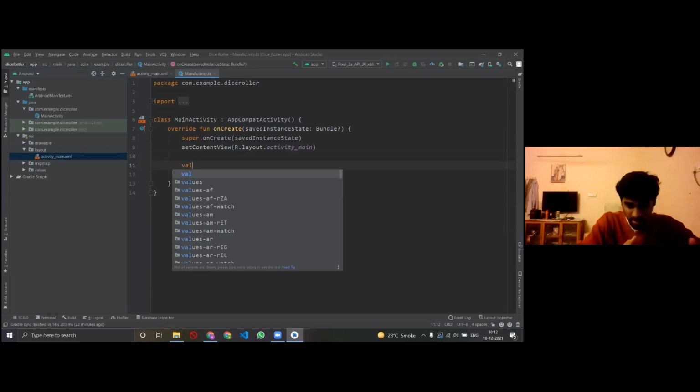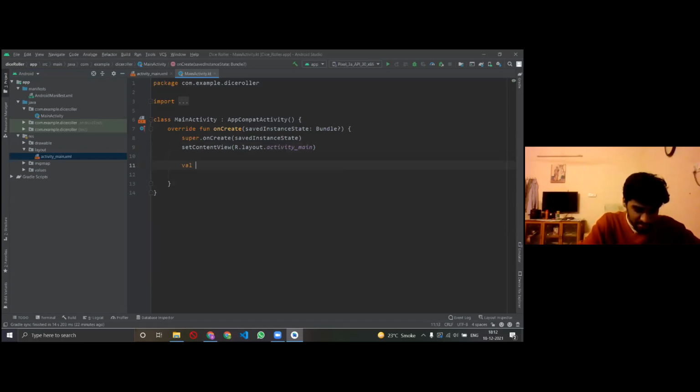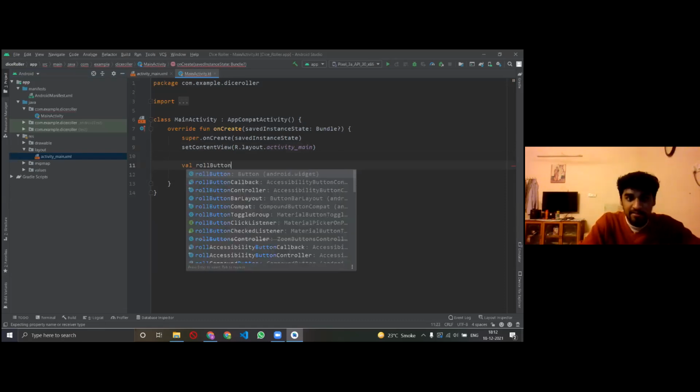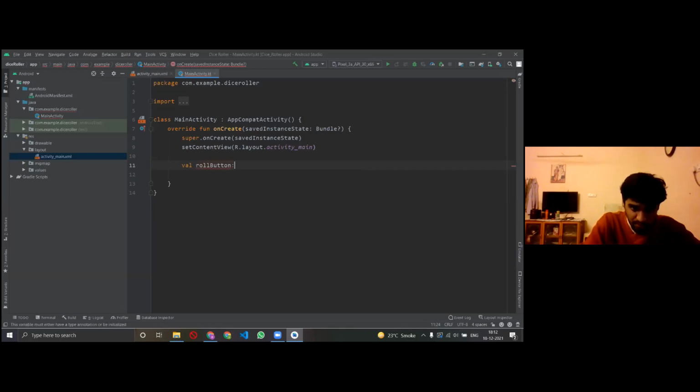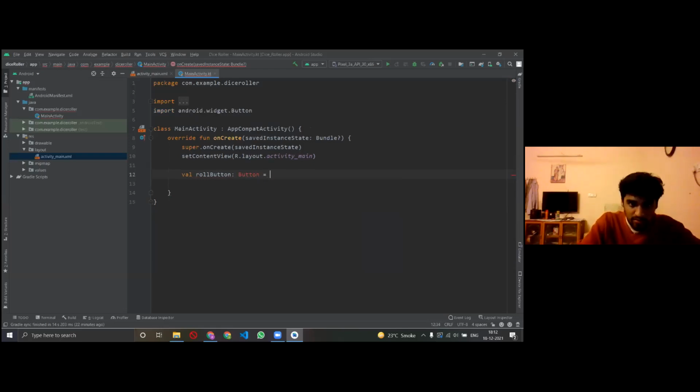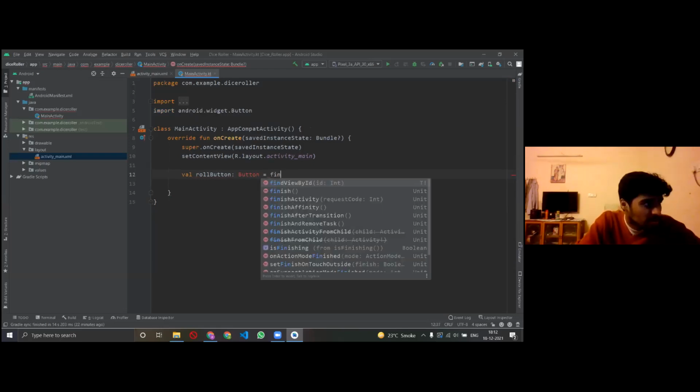Val, the keyword to declare a variable. I'll give it the name roll button, and I'll tell Kotlin that okay, it's a button, and you have to find it.